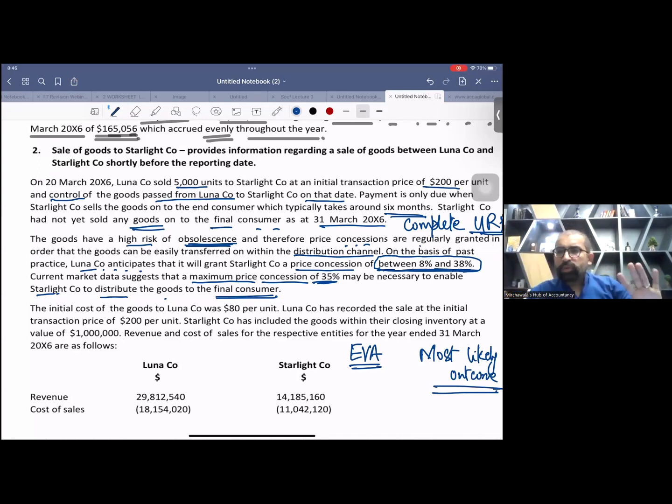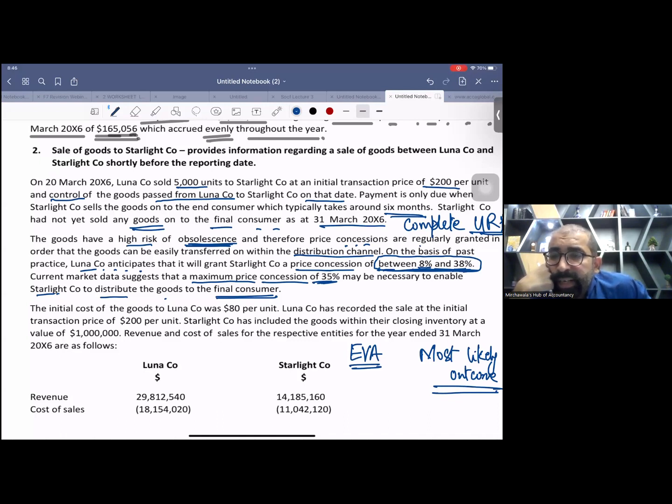Okay, so first of all, you have to do the general discussion with the examiner that, see, the company anticipates that it will grant a price concession between 8% and 38%. So now you can take a midpoint. Can anybody tell me what is the midpoint of 8 and 38? Please tell me.